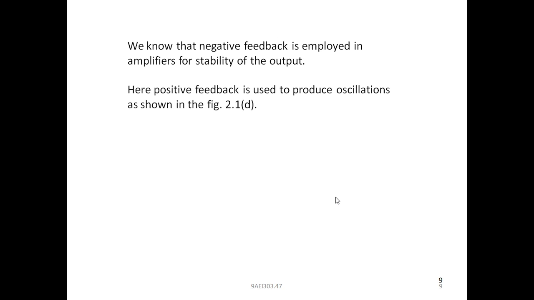Let us see. We know that negative feedback is employed in amplifiers for stability of the output. Generally, amplifier circuits consider negative feedback in order to get a stabilized output. For faithful amplification, negative feedback is generally taken, which produces the stabilized output. Whereas in the oscillator circuit, positive feedback is used to produce oscillations as shown in the previous block diagram.